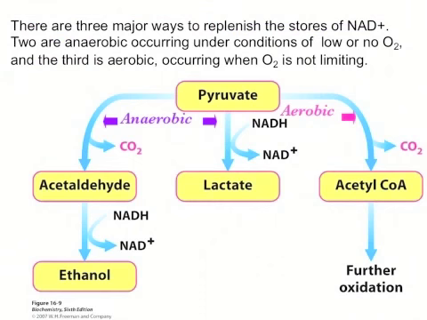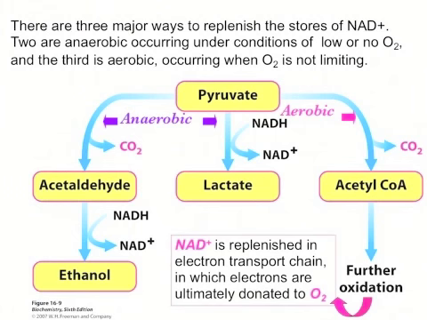And finally, in the aerobic pathway, we have a decarboxylation again of pyruvate, going from a 3-carbon pyruvate to a 2-carbon acetyl-CoA. Next comes further oxidation, and this occurs in the electron transport chain, in which electrons are ultimately donated to oxygen.